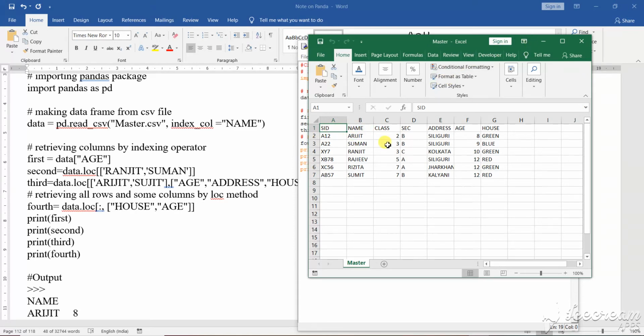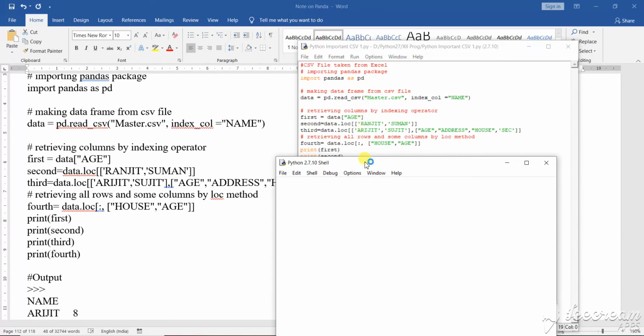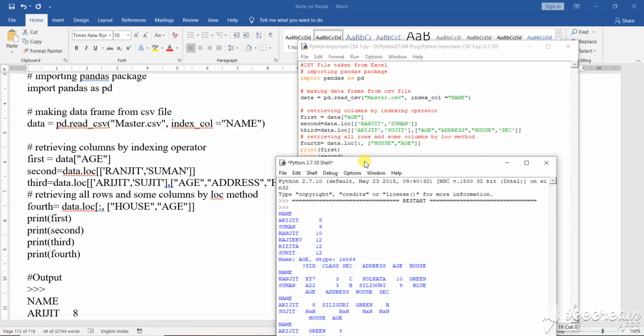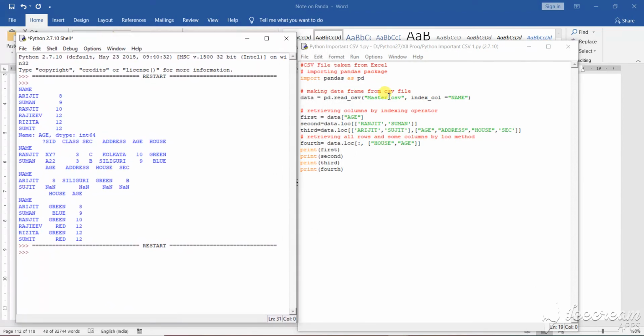See here, all the things have been given in capital letters, and you will give them in capital letters also. Now if you run this program, see what it is going to show you. It is a very simple program. I have given master CSV, first the name, and with the name the first data I want to see, age. Isn't it very easy?